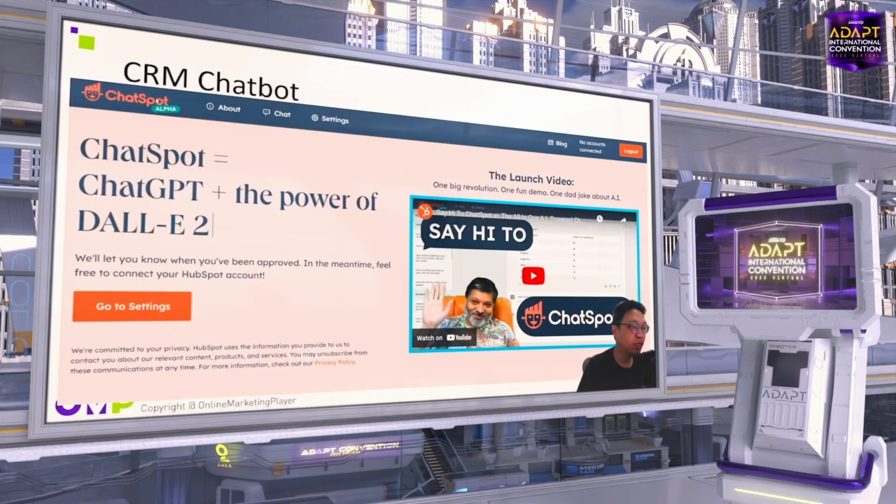Also, a very famous CRM system called HubSpot provides a chatbot that allows users to query their own data. For example, you can ask the chatbot, what's the revenue in the recent 3 months, with a breakdown by country, etc. The chatbot will answer you because it is connected to your CRM data.